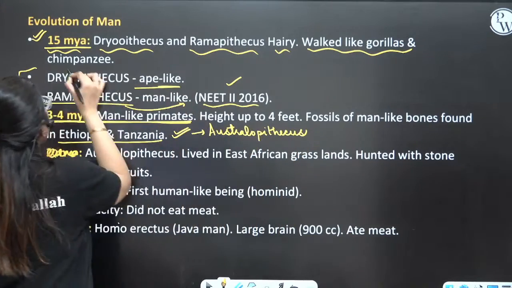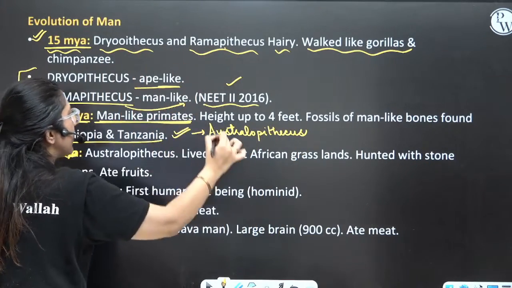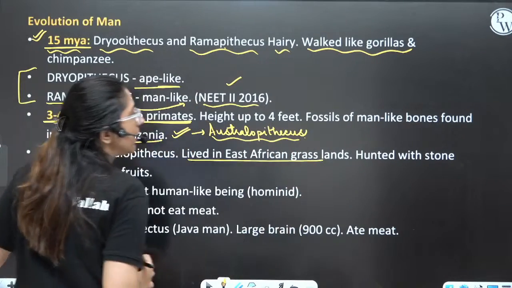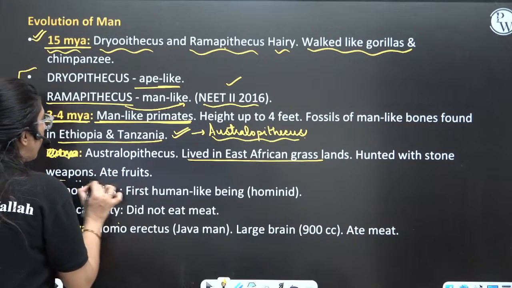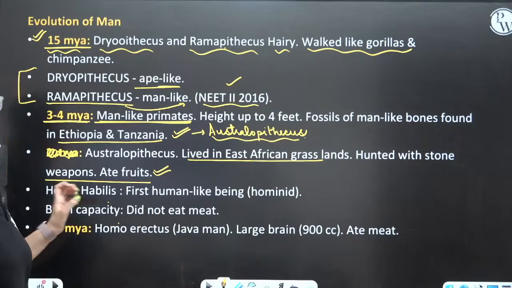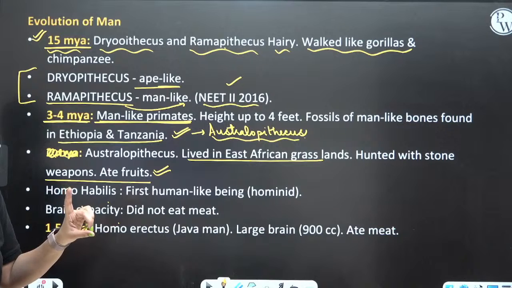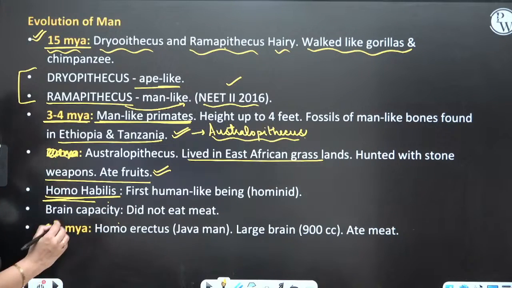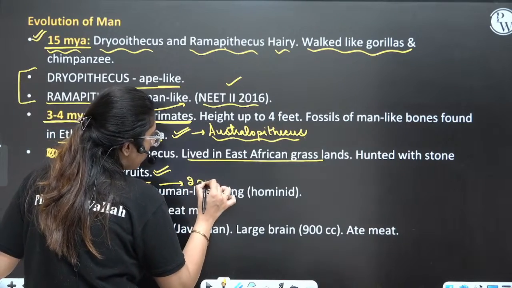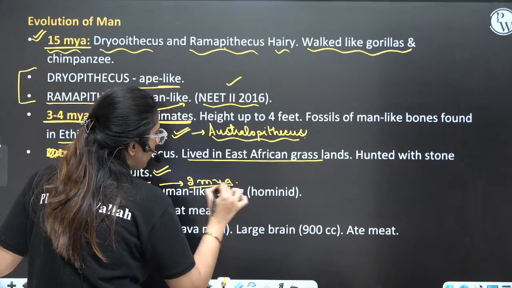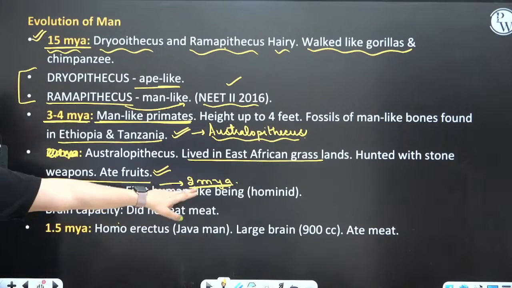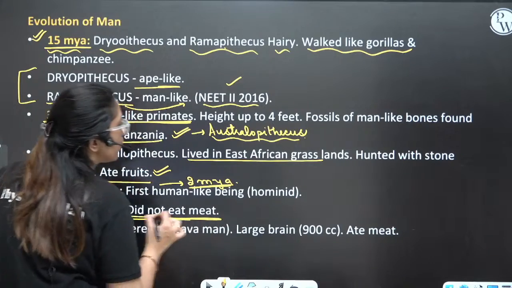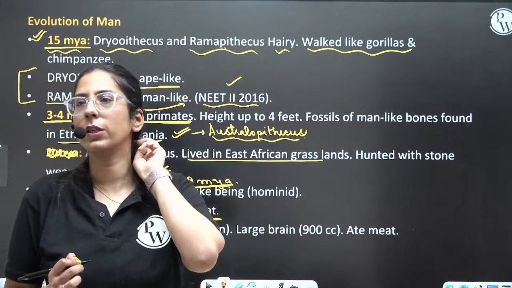So first came the Dryopithecus, Ramapithecus, then came the Australopithecus. Clear? Australopithecus lived in East African grassland, hunted with stone weapons and used to eat fruits. Next came the Homo habilis, around 2 million years ago. Homo habilis, the first human-like hominid. They did not eat meat.